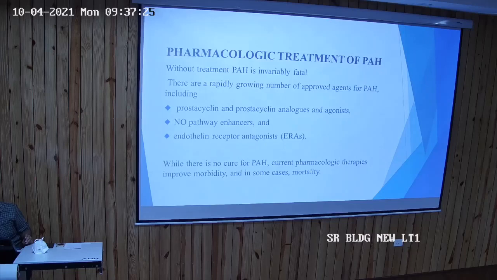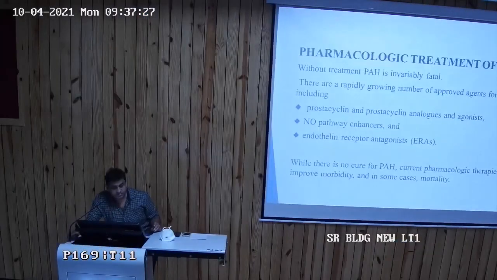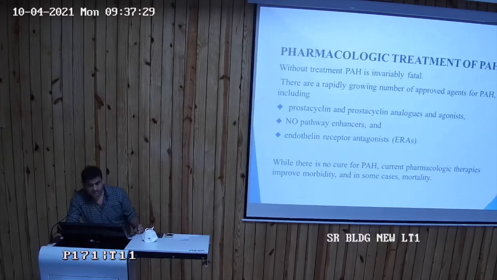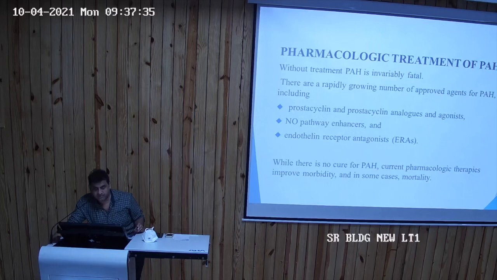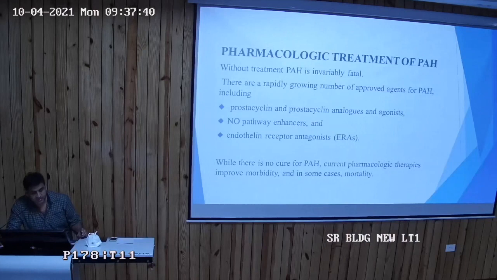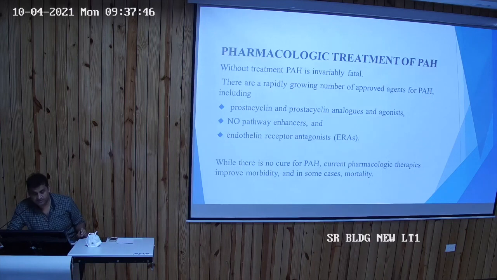Pathway or endothelin vascular pathway. So prostacyclin and prostacyclin analogs are agonists that cause vasodilation, and the nitric oxide pathway again increases vasodilation. Endothelin receptor antagonists are used because an increase in endothelin causes vasoconstriction. While there is no cure for PH, current pharmacologic therapies improve morbidity and mortality.